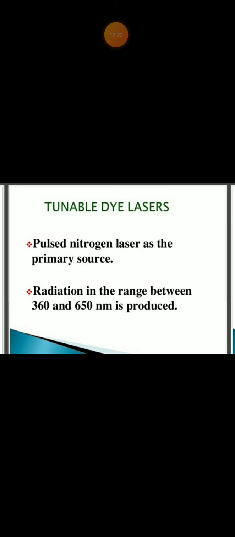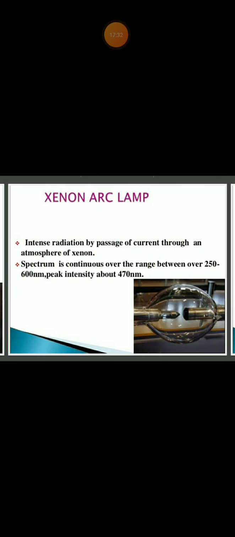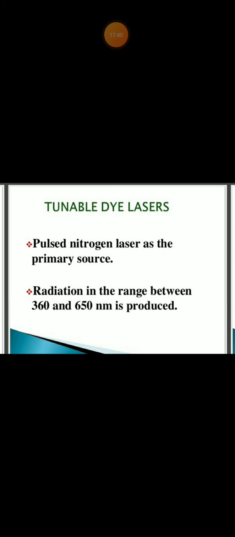What are tunable dye lasers? A pulsed nitrogen laser is the primary source, and radiation in the range between 360 to 650 nanometer is produced. So, the xenon arc lamp produces spectra between 250 and 600 nanometer, the mercury lamp above 350, and tunable dye lasers 360 to 650 nanometer.